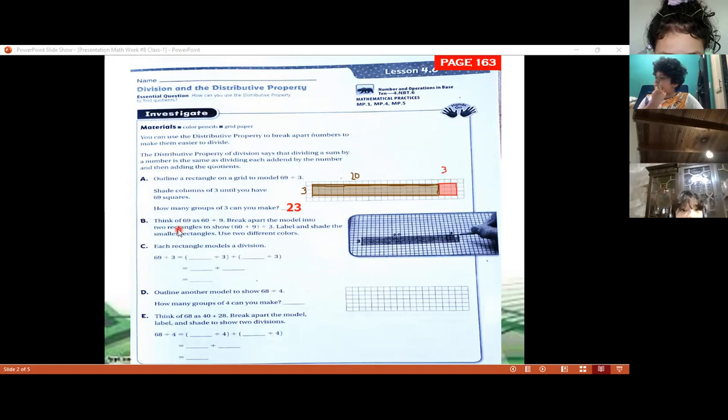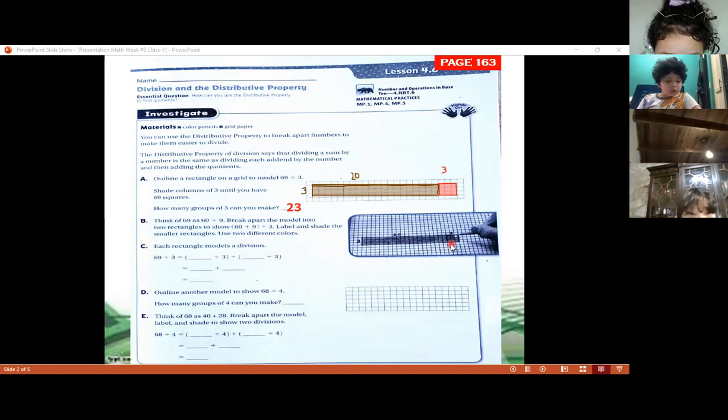Now, letter B, it says, think of 69 as 60 plus 9. Break apart the model into 2 rectangles to show 60 plus 9 divided by 3. So that's going to be another model. And it says label and shade the smaller rectangles in two different colors. So this is another way to find the answer. It can be 20 and 3 here, or it can be 60 and 9.